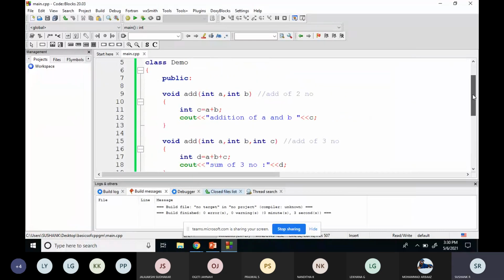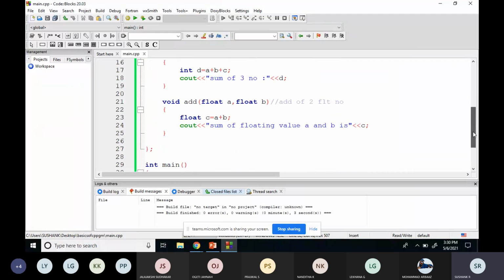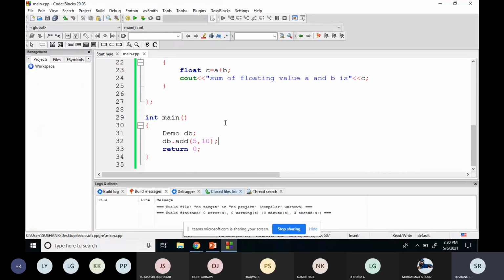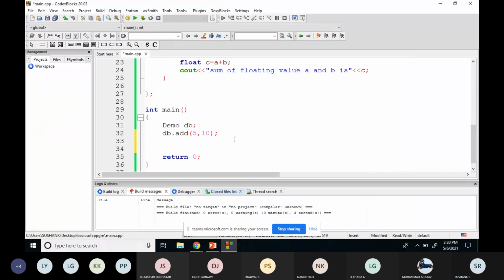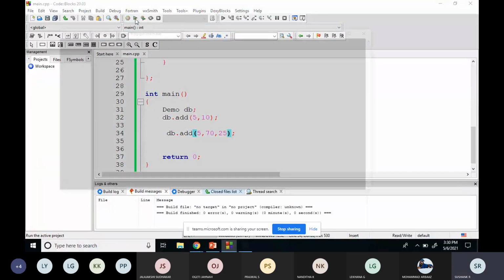That means the addition of A and B, so this function is getting executed. Now the same line I will copy, and call this with 5 comma 70 comma 25, some values. So now I'm calling the second function, the addition of three integer numbers. I'll build this. I'll run this.